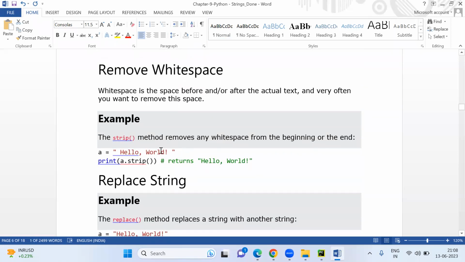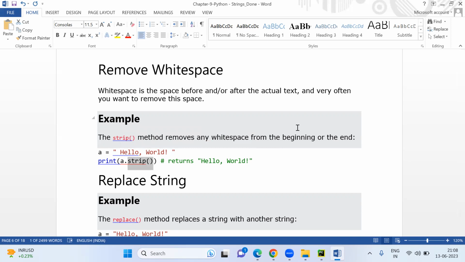If you want to remove the space, the white space from both the sides, you will use, if you see here, the space is there. Okay, space is there. If you want to remove blank spaces or white spaces from both the sides, then you will use the dot strip method. Strip method. I know you'll forget it, but strip method.